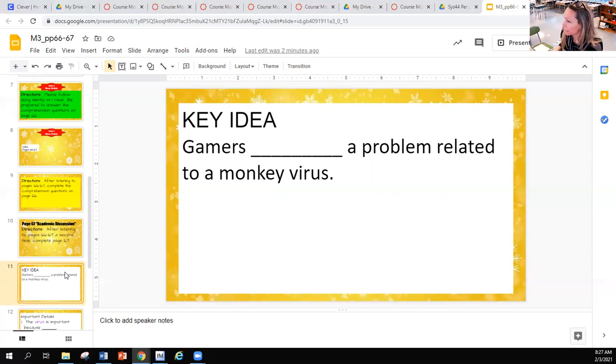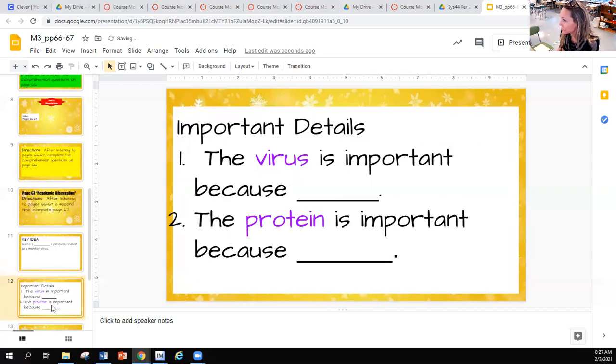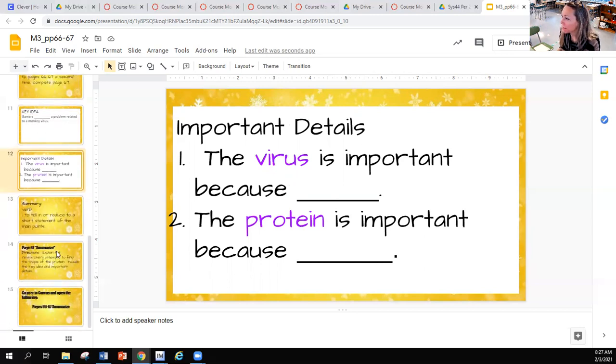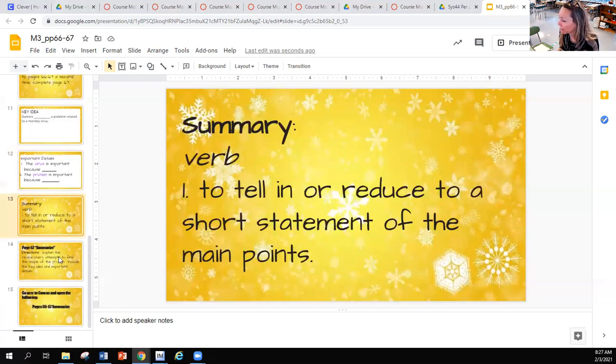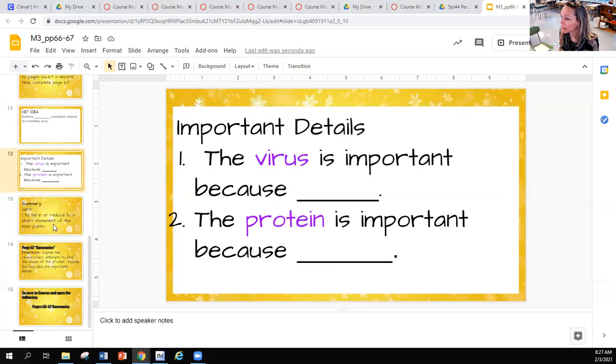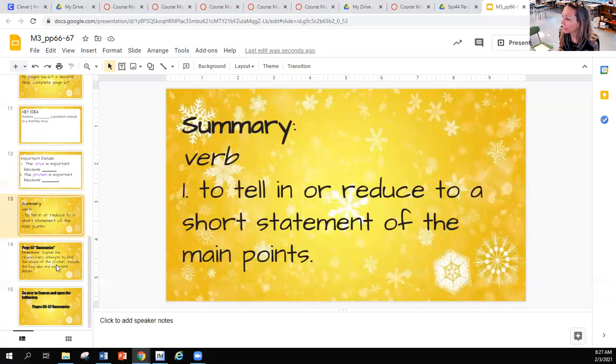Okay. So go ahead and fill in the key idea and details. Make sure that you write the sentence frame for the important details in the space provided. That way it's a complete sentence. Then when you get to the summary, you're writing a short statement about the main points. Well, you've already done that work. So this key idea and the details, those 3 sentences, is your summary.